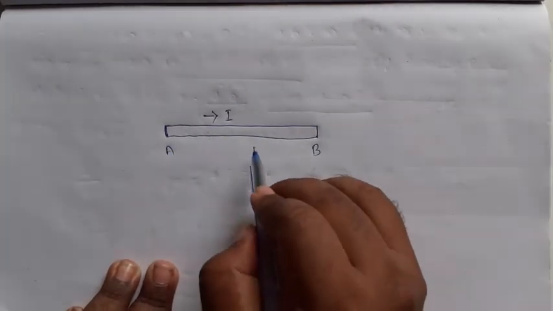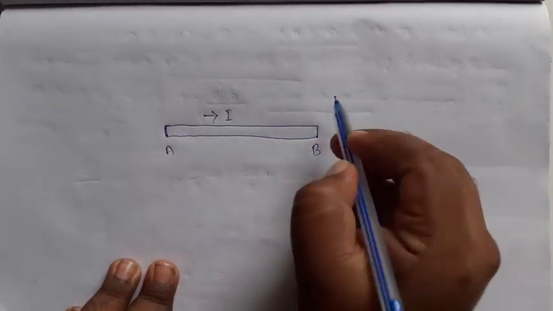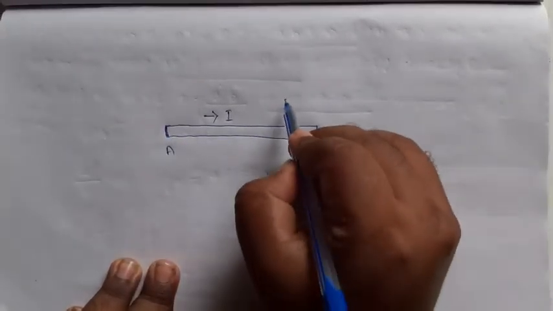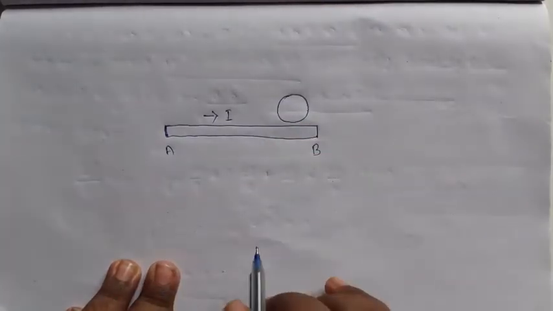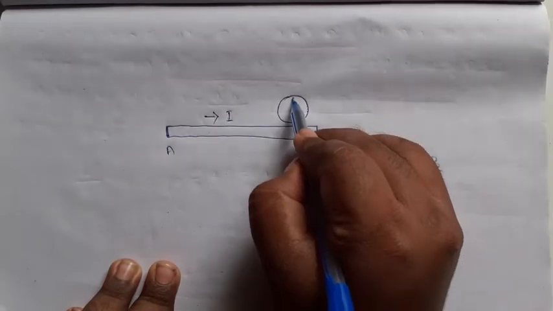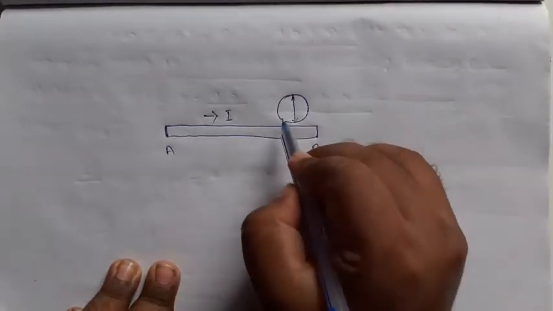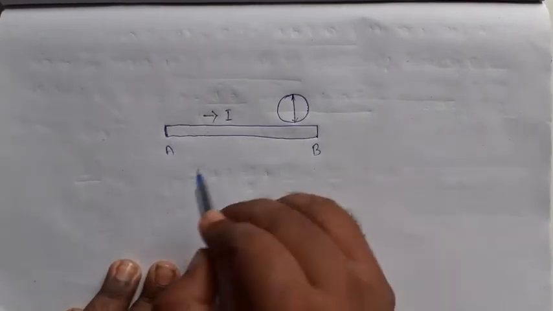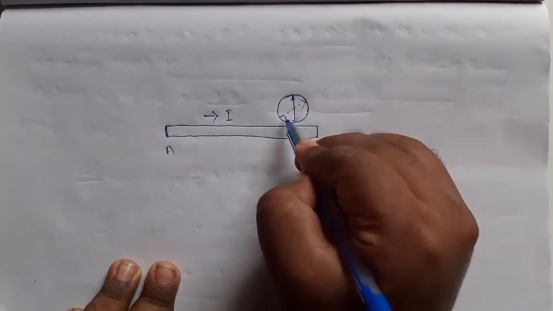Now I am placing a magnetic compass needle above the conductor. When current is flowing in the conductor, what happens? The needle is deflected.